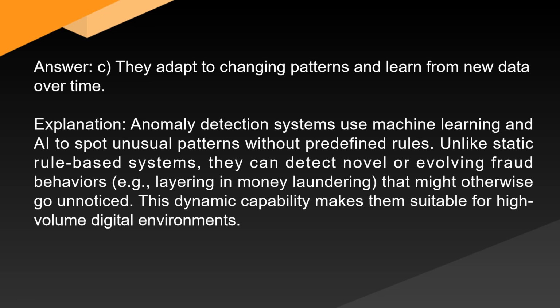Explanation. Anomaly detection systems use machine learning and AI to spot unusual patterns without predefined rules. Unlike static rule-based systems, they can detect novel or evolving fraud behaviors, e.g., layering and money laundering, that might otherwise go unnoticed. This dynamic capability makes them suitable for high-volume digital environments.